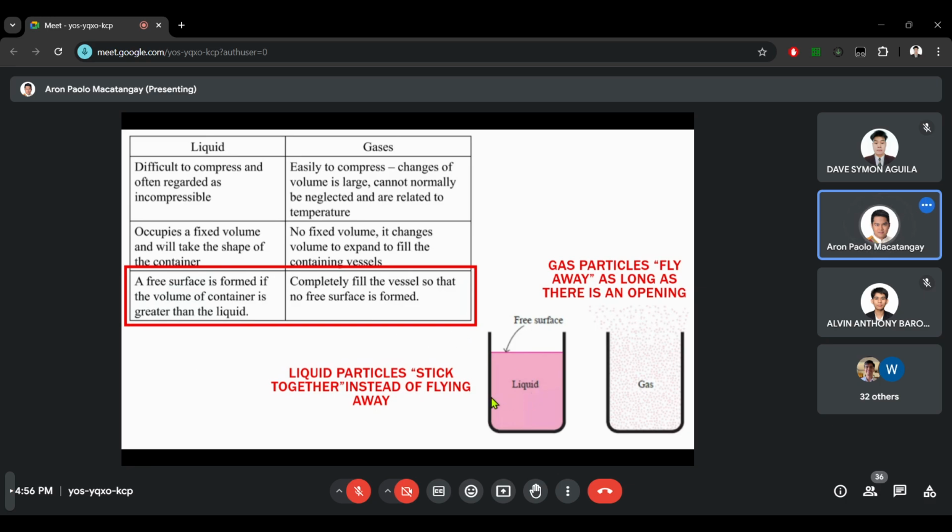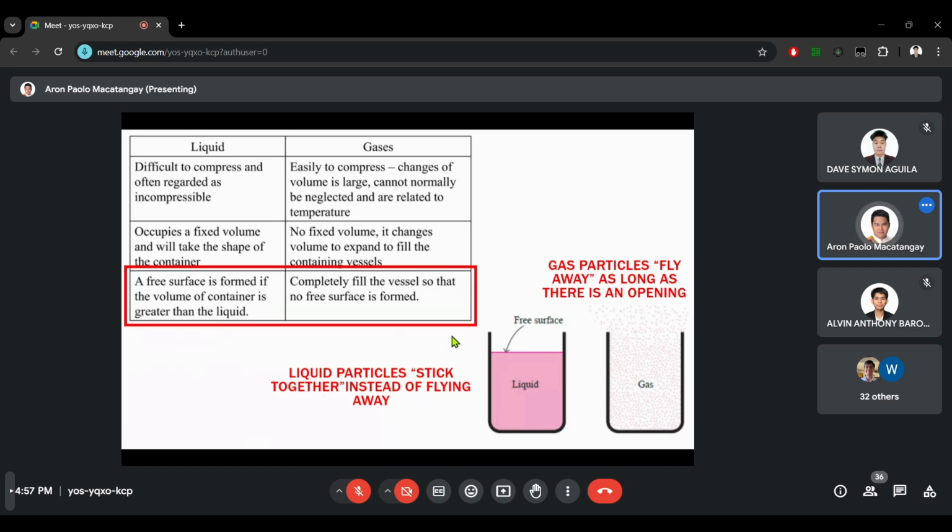For gases, even with this pull, if you leave an opening in the container, some particles of the gas will still try to fly away. If you have a balloon and you open one end, the gas will fly away through that opening because it always has a tendency to go away from each other.